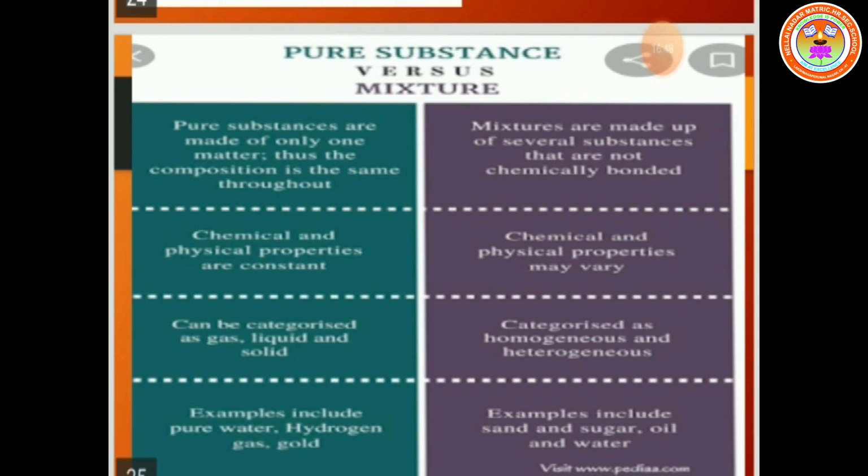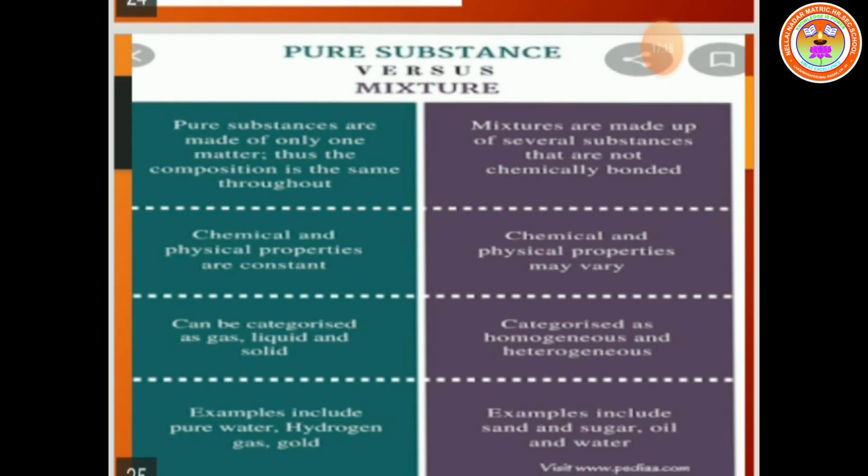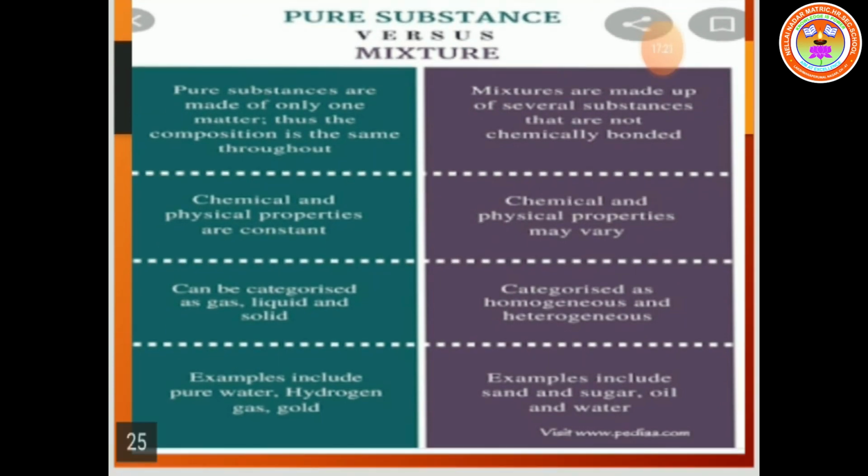For mixtures, chemical and physical properties may vary. Pure substances can be categorized as gas, liquid and solid, but mixtures are categorized as homogeneous and heterogeneous. Examples of pure substances include pure water, hydrogen gas, gold. Examples of mixtures include sand and sugar, oil and water.